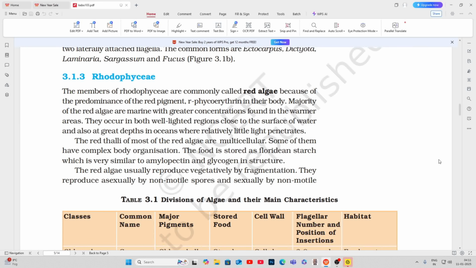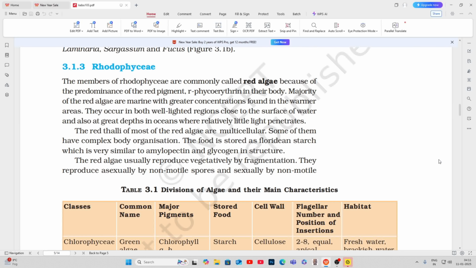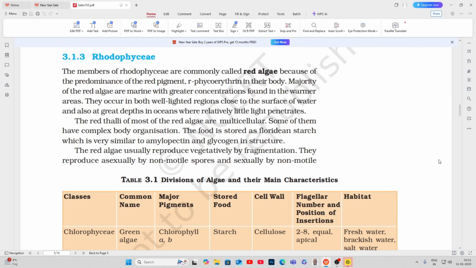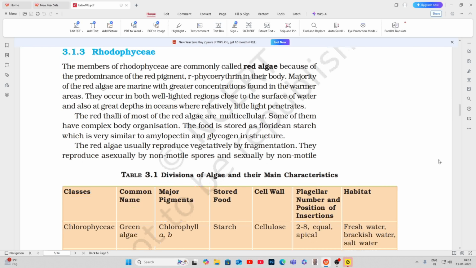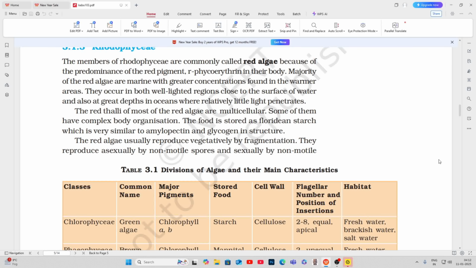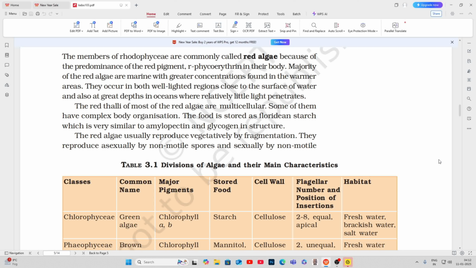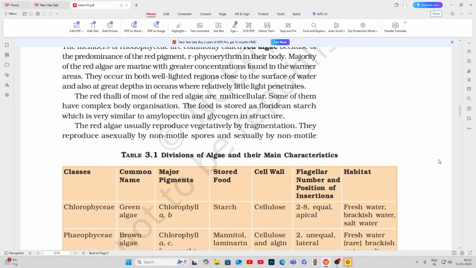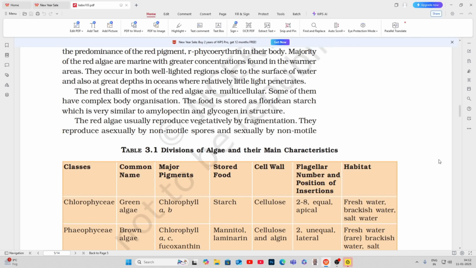3.1.3 Rhodophyceae. The members of Rhodophyceae are commonly called red algae because of the predominance of the red pigment, r-phycoerythrin, in their body. Majority of the red algae are marine with greater concentrations found in the warmer areas. They occur in both well-lighted regions close to the surface of water and also at great depths in oceans where relatively little light penetrates. The red thalli of most of the red algae are multicellular. Some of them have complex body organization. The food is stored as floridean starch, which is very similar to amylopectin and glycogen in structure.